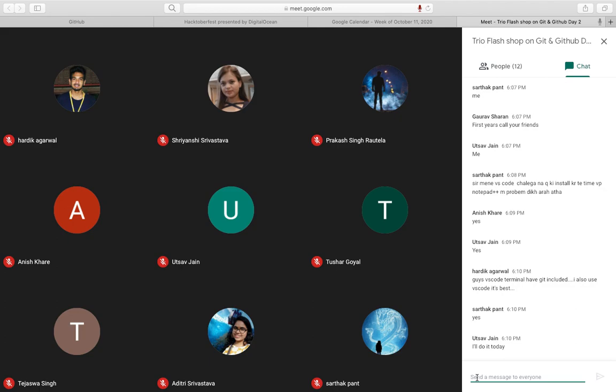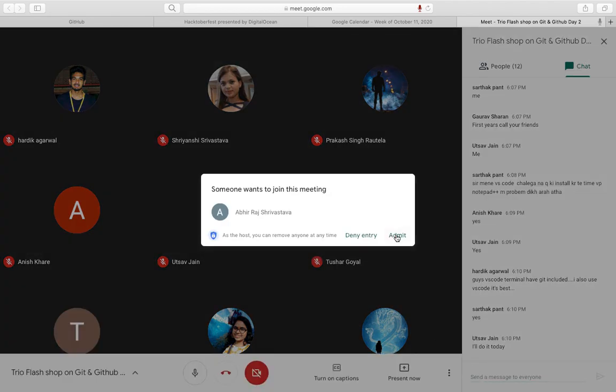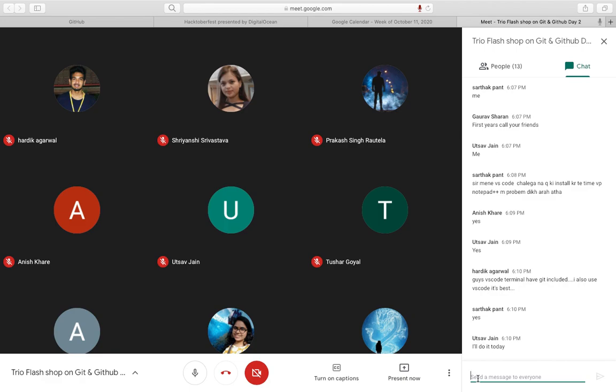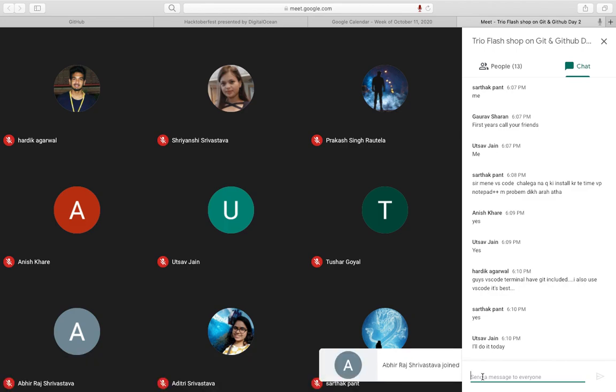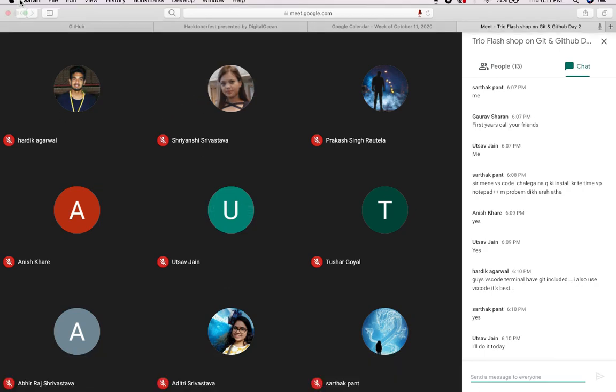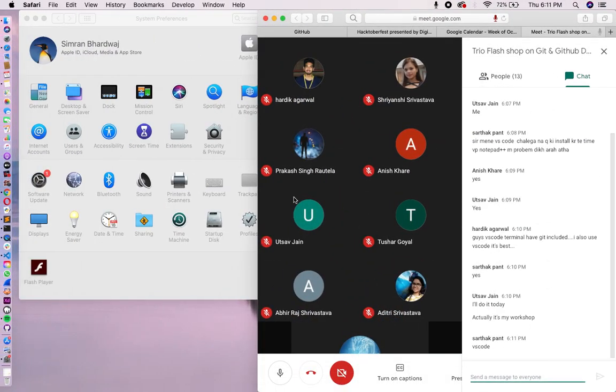Utsav, it was supposed to be a hands-on session, so it would have been great if you had done that, but it's all right. And do you have any text editor? It would be great to have one, whether it is Notepad, Sublime Text, Atom or VS Code. Okay, so let's get started with the commands now.